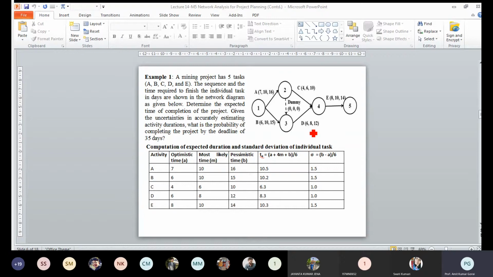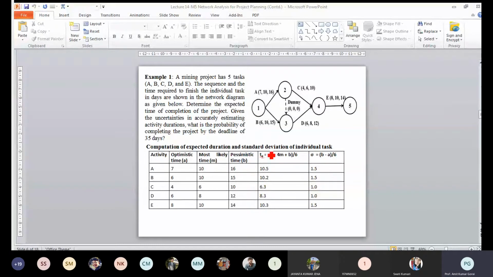If you calculate the expected time, it can be derived as A plus 4M plus B divided by 6. And sigma is the standard deviation. For each activity we have calculated this. So from these values, we can calculate for each activity the expected time of completion and the standard deviation, for example 10.5 plus or minus 1.5, 10.2 plus or minus 1.5.